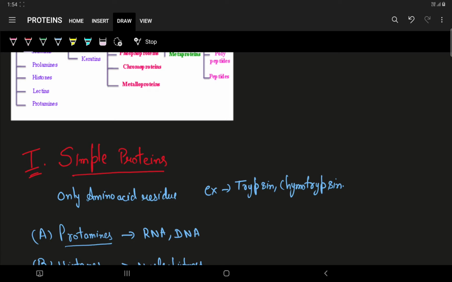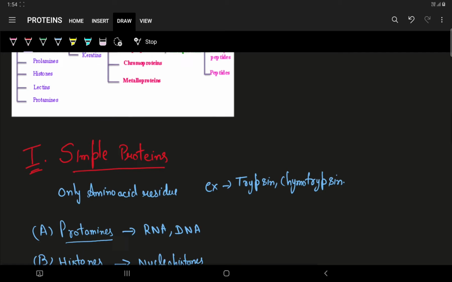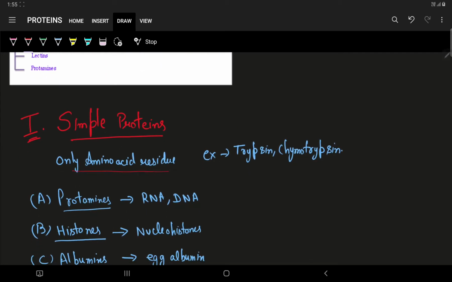Now these are just based on the composition, how these are composed. The simple proteins only contain amino acid residues, for example trypsin, chymotrypsin. Simple proteins are globular type, except scleroprotein. Now scleroprotein is an exception to this, which is fibrous. If these are decomposed with acids, they liberate amino acids. On decomposition, under the action of an acid, they form amino acids.